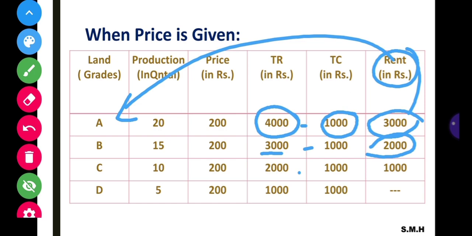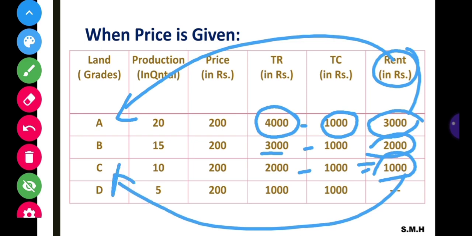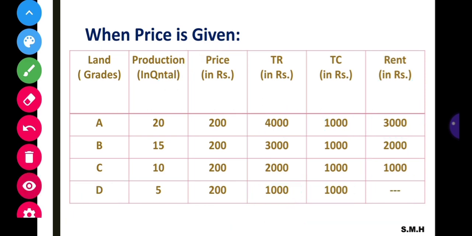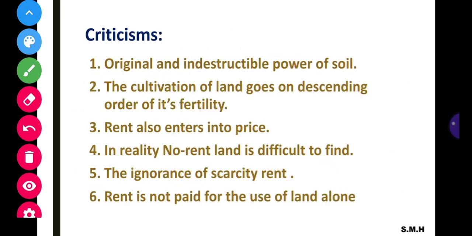Next C, that is 2000 minus 1000 is equal to 1000 as the rent for C grade land. And lastly we have D grade land. This is marginal land, or no rent land. Here the total revenue is equal to total cost. That is the reason the D grade land cannot get any rent. This is the concept of David Ricardo. In the next slides we have our last part, that is the criticisms of the theory.